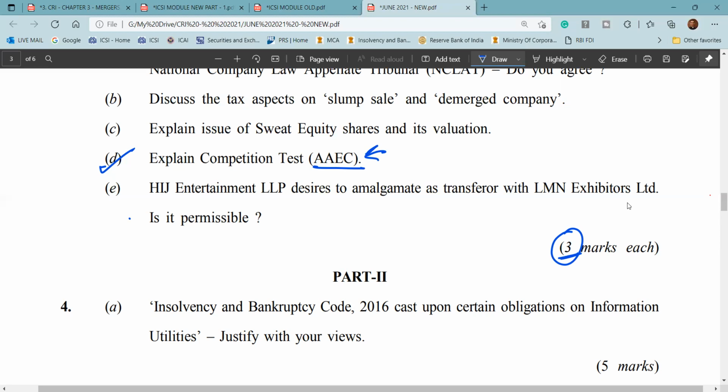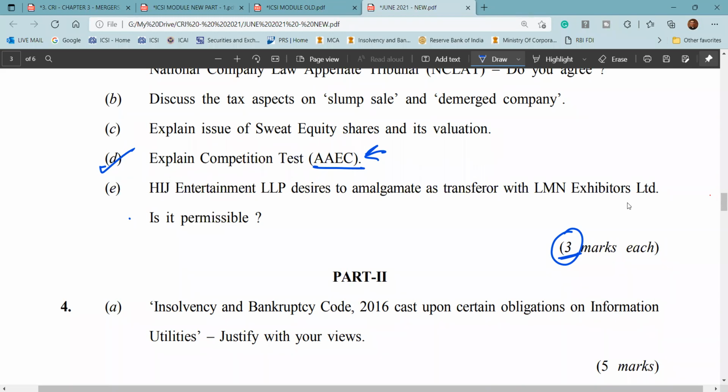And so that's the reason I'll cover the Competition Act in a little more detail tomorrow, so that in case such questions are asked, you'll be able to answer them. It will also be helpful for the students who are going to give the multidisciplinary case study for the new syllabus, because there you have Competition Act as one of the elective papers.